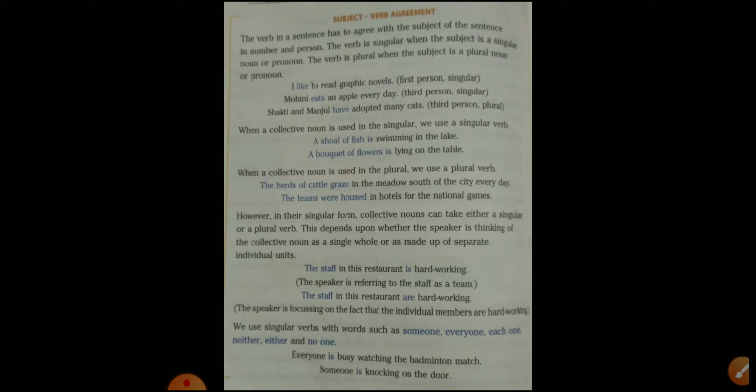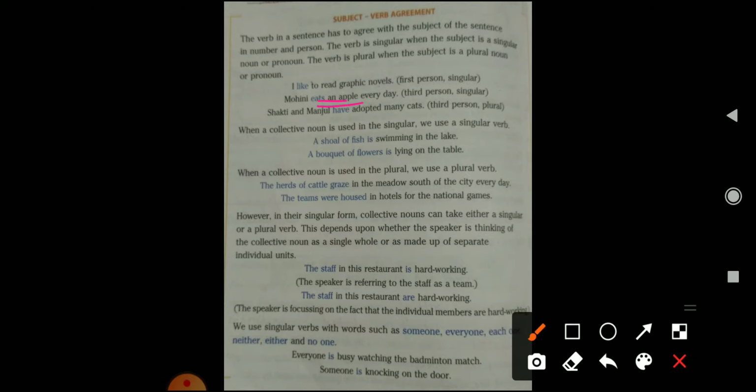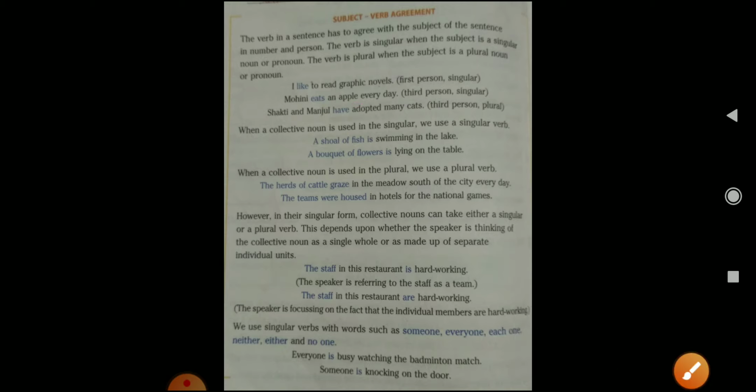In short, you can tag this concept as concord also. Here see, I like to read graphic novels. Here I is first person, so like is used. Instead of I, if Mohini is given, then to the main verb S is joined. S or ES we join if the subject is singular. And if the subject is plural, we just write, Mohini or they eat an apple. Instead of Mohini, if they comes, then we use just eat. So if your subject is singular, the verb should be singular. If the subject is plural, the verb should be plural.